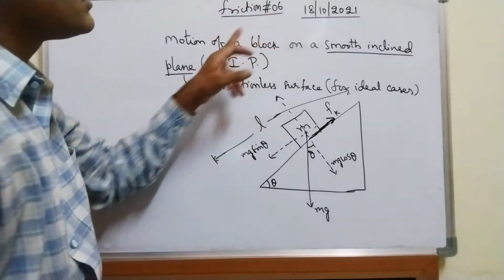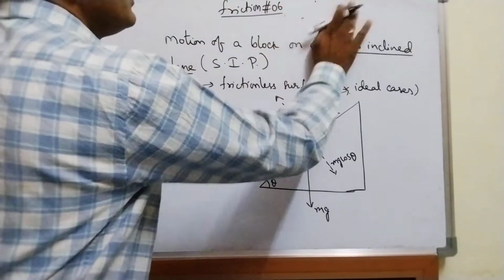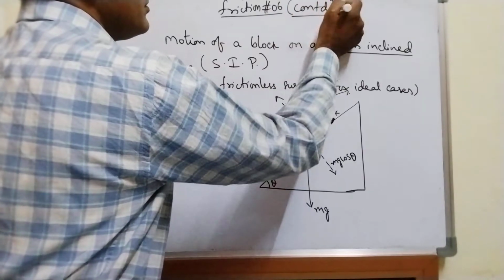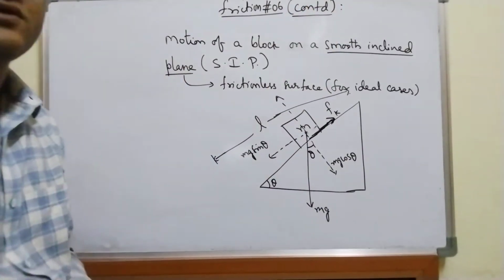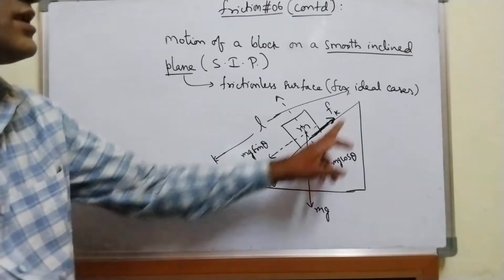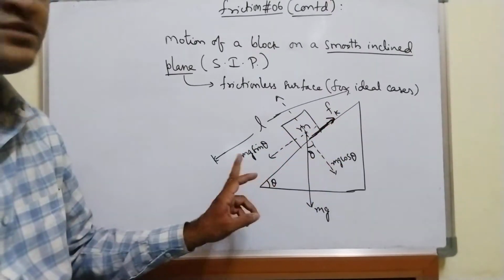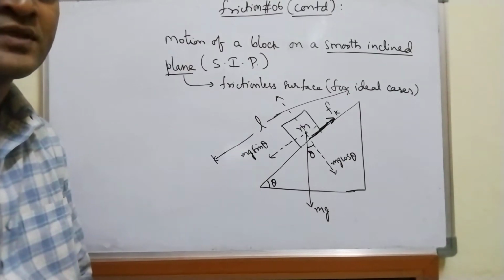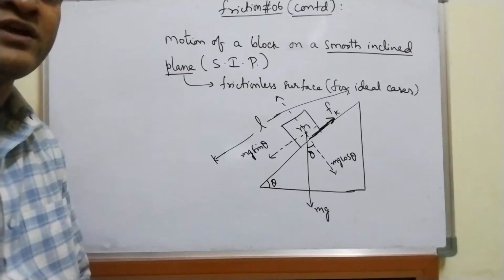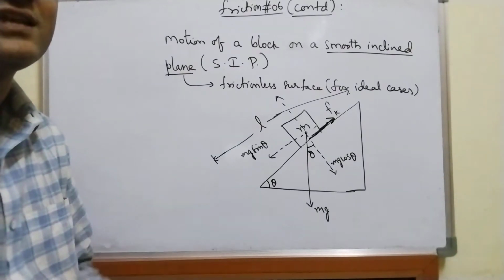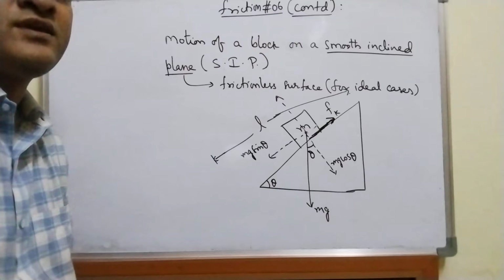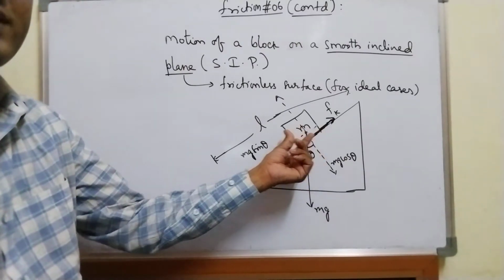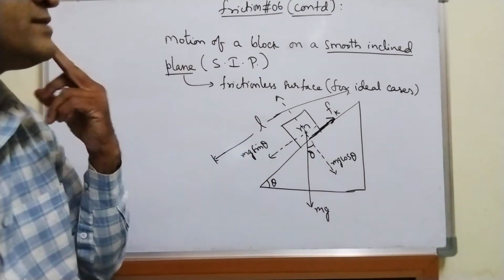So let me continue. This is friction number 6. So what I was explaining is, the length of the inclined plane is L. This is a smooth inclined plane. That means we are considering a frictionless surface. Even though friction exists everywhere, here we are considering an ideal case where friction is equal to 0. Fine. A block of mass m is placed on a smooth inclined plane.